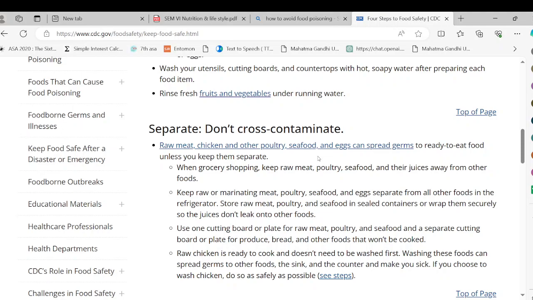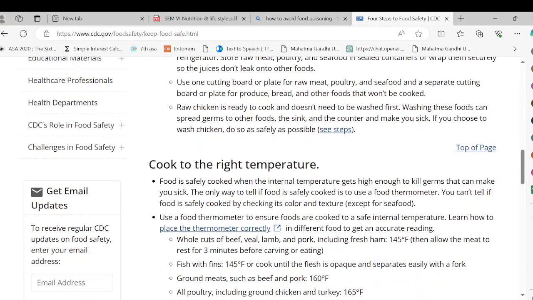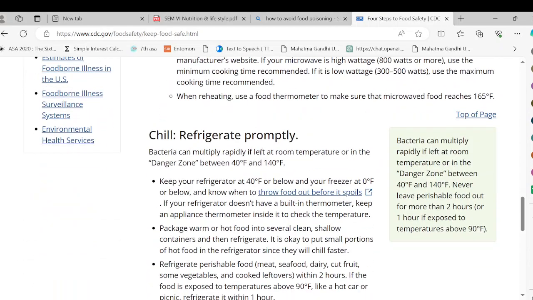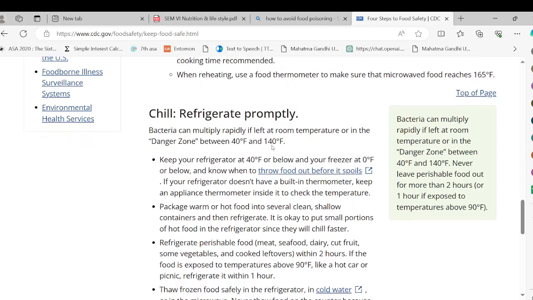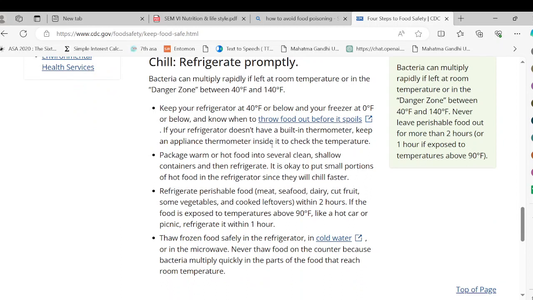Do not cross contaminate. Then some other things you can see here also: refrigerate promptly. If you want to put something in the fridge, one important rule is to place the food item inside the fridge immediately. Do not keep the food items open for some time. Maybe for 2 or 3 hours you keep it outside the fridge, then after 3 or 4 hours you take it to the fridge. That may not be a very effective way of refrigeration.